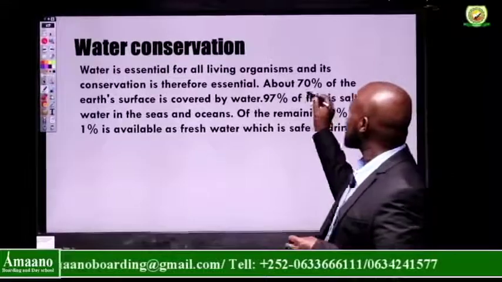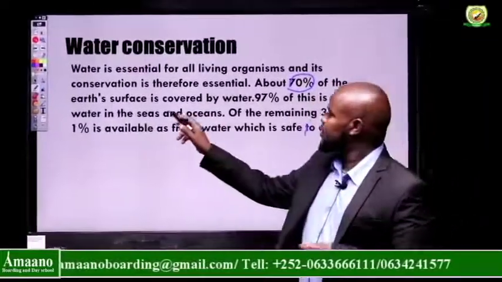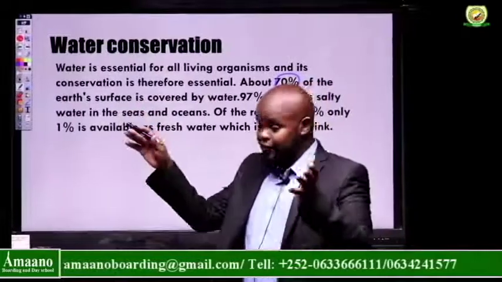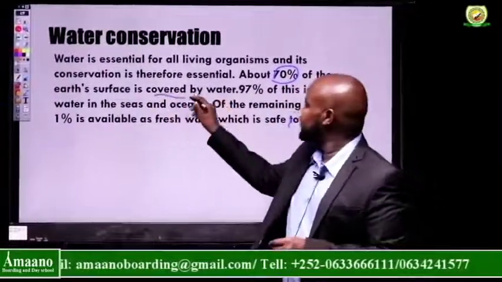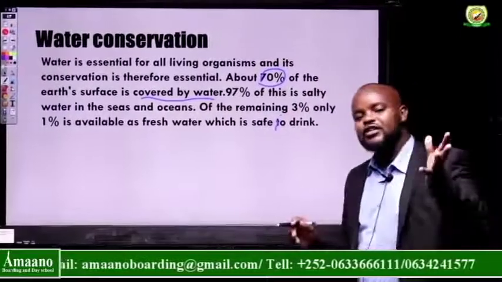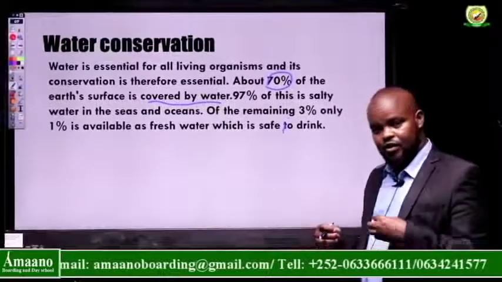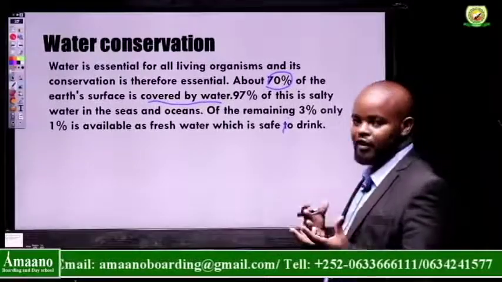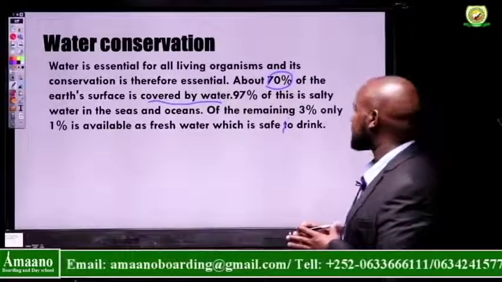70% of the Earth's surface is covered by water. The rest, 30%, is earth, land, right? So almost 2/3 of the Earth's surface is covered by water.